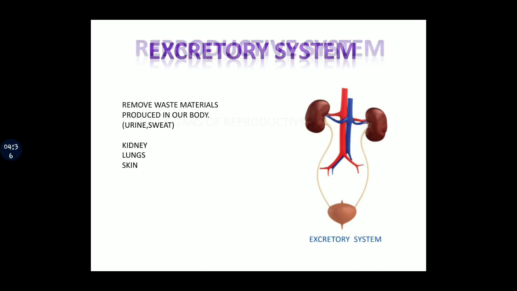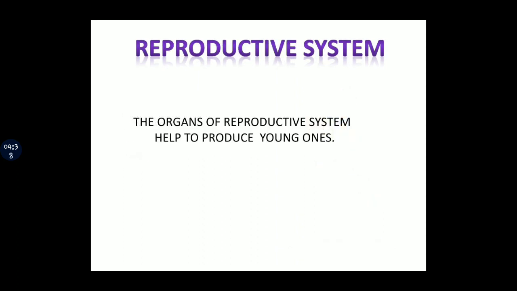Reproductive system. As you know, all living things reproduce. They give birth to babies or lay eggs. Some organs are involved in this. So the organs of the reproductive system help to produce young ones, to produce babies. So this organ system helps to produce young ones of their own kind.